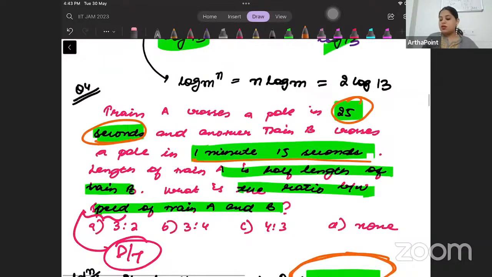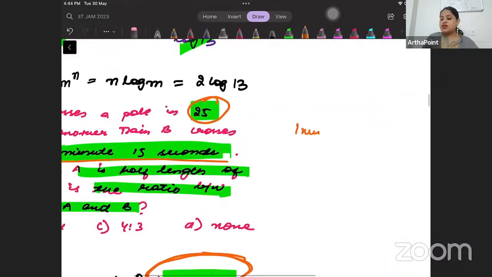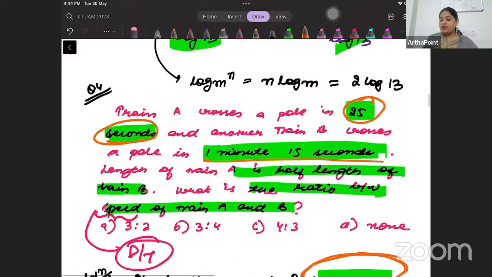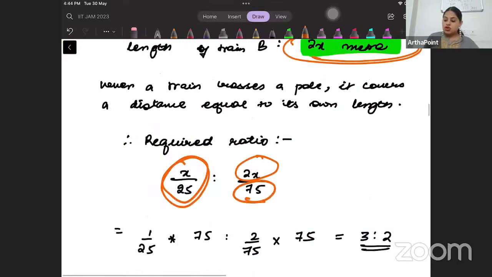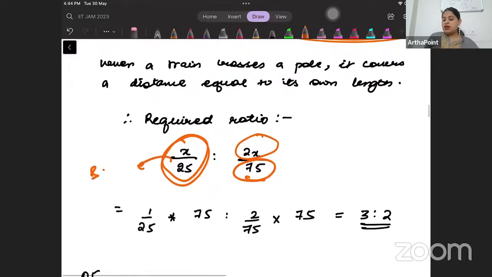So 1 minute is 60 seconds, and 15 seconds, if I add that, I will get 75 seconds. So train B is covering a time of 75 seconds. So this is the speed of train A and this is the speed of train B.